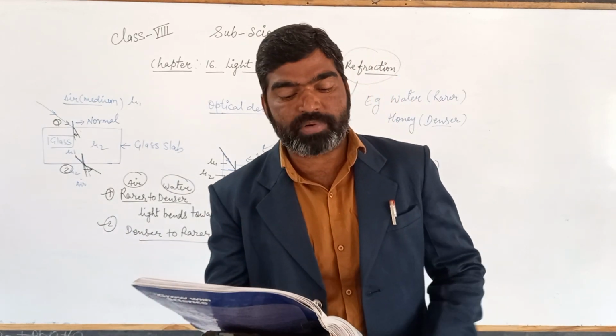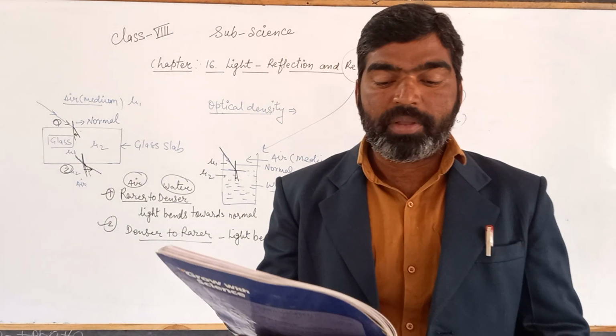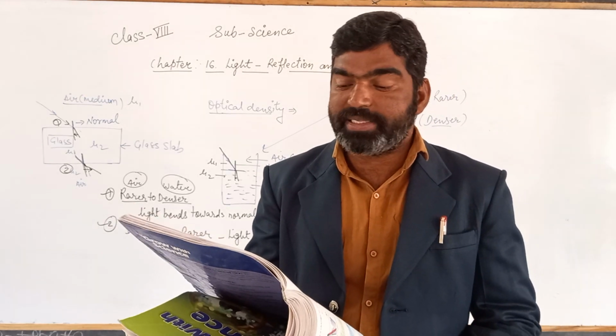Hence, the sun appears to rise approximately 2 minutes before the actual rise.